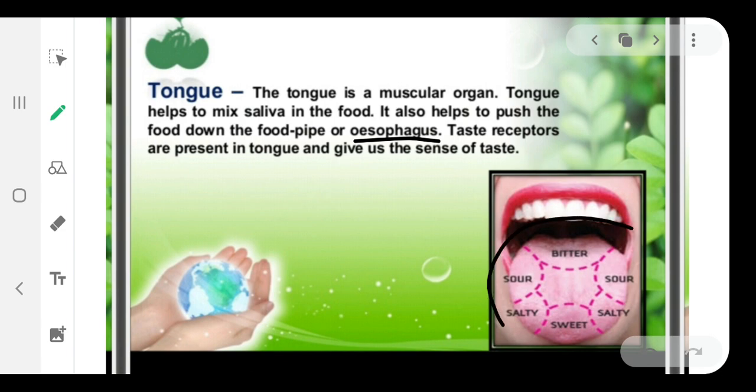Different taste receptors you can see here. In front we can feel the taste of sweet, on the sides we can feel salty, then sour, and at the end the taste of bitter can be detected. These taste receptors help us to taste different food materials. Imagine if these taste receptors were not there in the tongue, would we be able to taste any food? No. We would have to eat everything and we could not feel any taste.